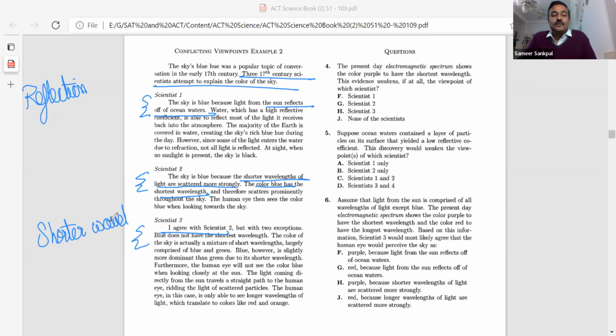And what is the exception? The exception is the color of the sky is actually a mixture of short wavelengths largely comprised of blue and green. The second line was blue does not have the shorter wavelength. Okay, so this is a mixture of blue and green.